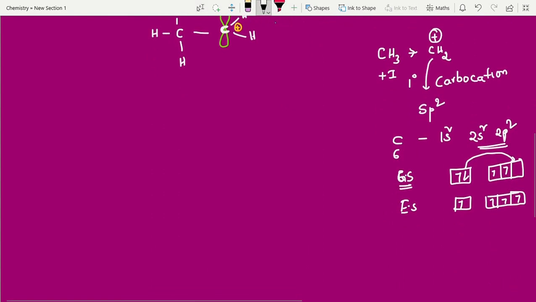But one important point: it lost an electron. Plus charge is nothing but a lost electron, right or not? This carbon lost an electron. Now you can write the final state. This is 1 electron, and what about this one? Like this. Okay, it has gone somewhere. So where has it gone?